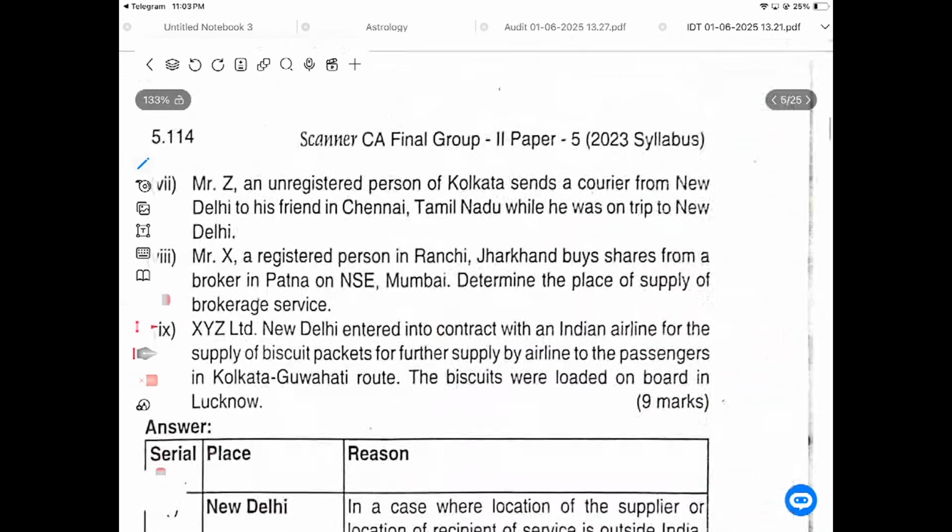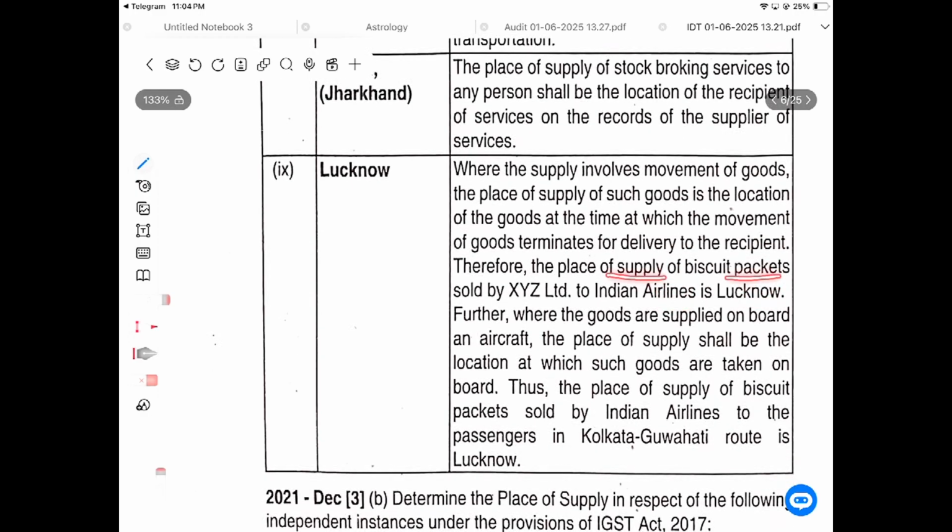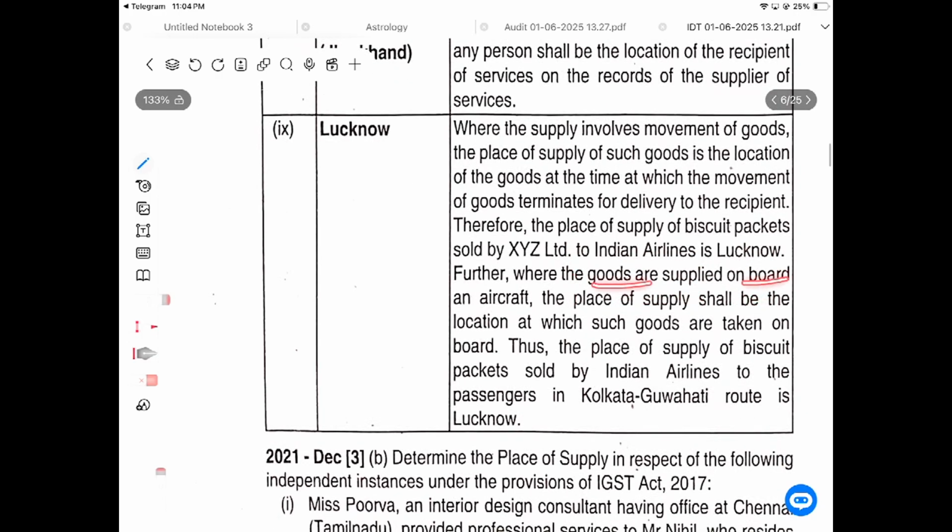In the ninth case, XYZ Limited, Delhi entered a contract with Indian Airlines for supply of biscuits. Where is it? In Lucknow. Where the supply involves movement of goods, the place of supply of such goods is the location of the goods at the time at which movement of goods terminates for delivery to the recipient. Therefore, the place of supply of biscuit packets sold by XYZ to Indian Airlines is Lucknow. Further, where goods are supplied on board an aircraft, the place of supply shall be the location at which such goods are taken on board. Thus, the place of supply of biscuit packets sold by Indian Airlines to passengers on the Kolkata-Guwahati route is Lucknow.